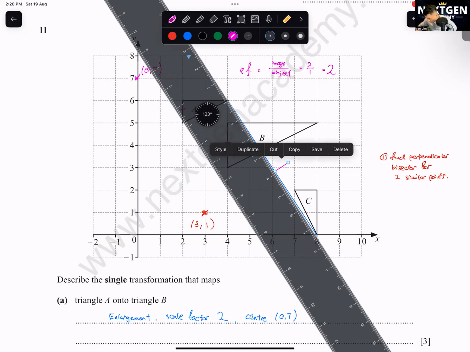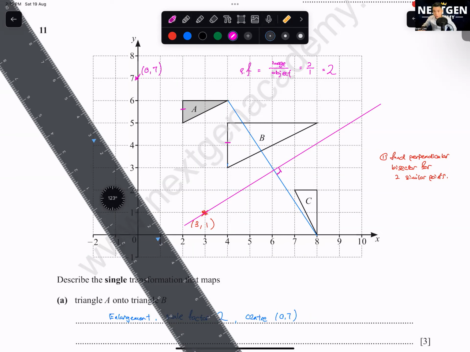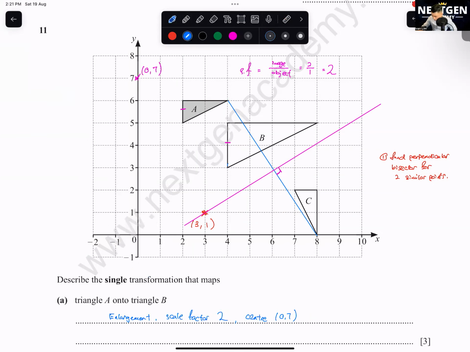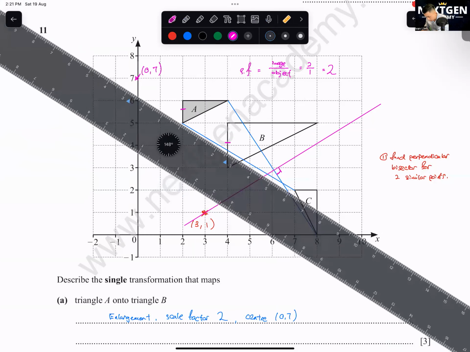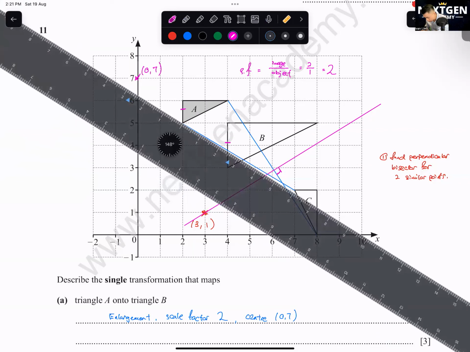Then you repeat this for another point. Let's just say we take this point and this point. You do the same thing again. Draw the perpendicular bisector. So you measure the length. You see here the length between the 2 points is how much?